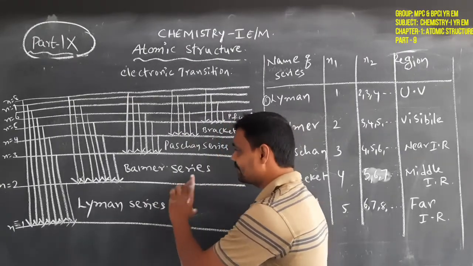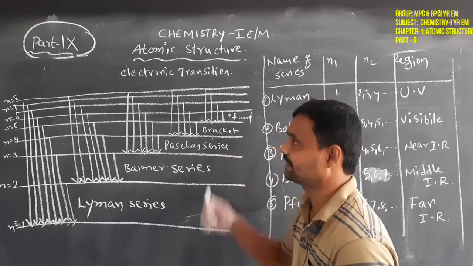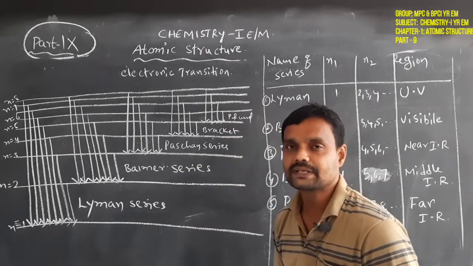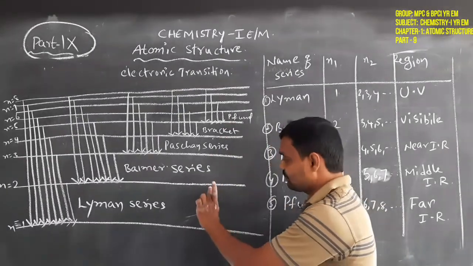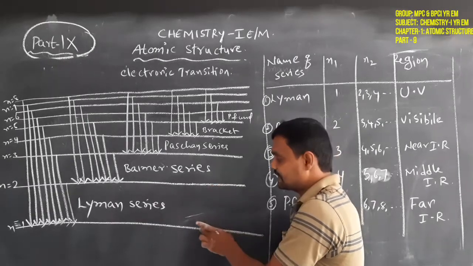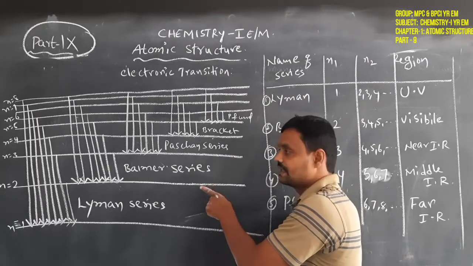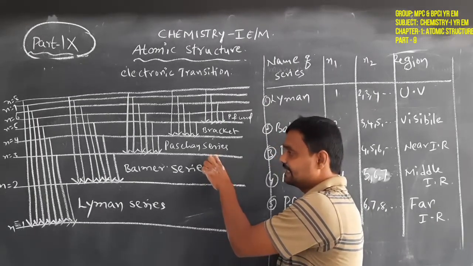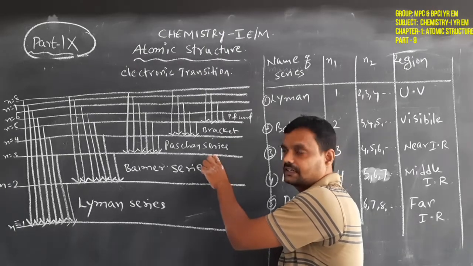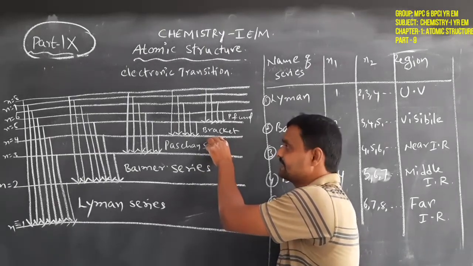And here, the energy difference between the energy levels decreases as we move from 1 to infinity. The energy difference between the first and second energy levels is more. Then the energy difference decreases from the second to the third energy level. From the third to the fourth energy level, the energy difference decreases.